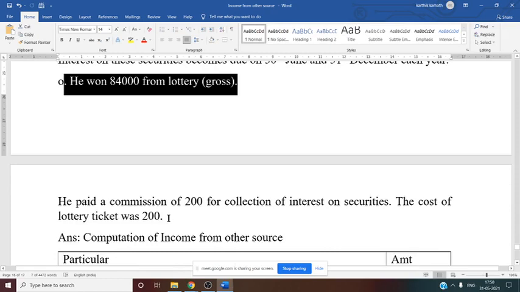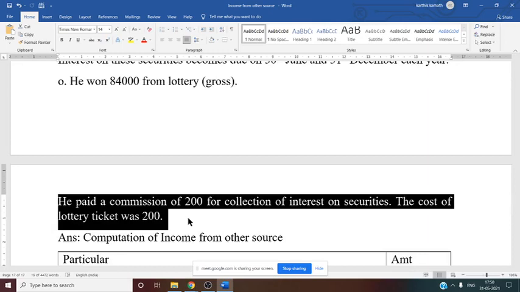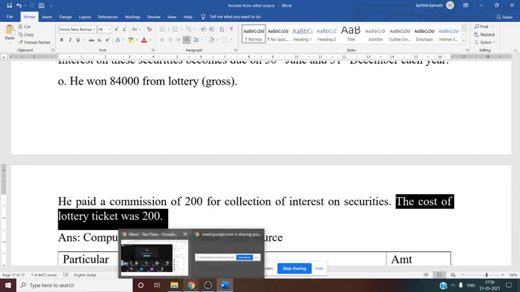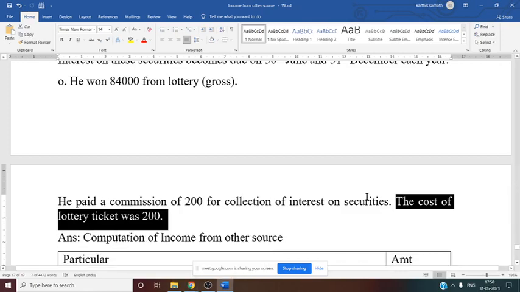Next, he paid a commission of 200 for collection of interest on security. The cost of a lottery ticket was 200 rupees. So now this commission, whether this is deductible after getting the taxable income from other source? Yes. Then cost of lottery ticket? It is not deductible. It is exempt. Yes, we have discussed all the adjustments. Now let us see the solution part.